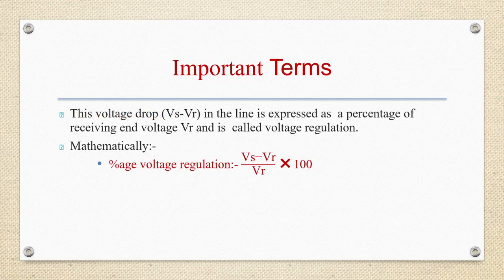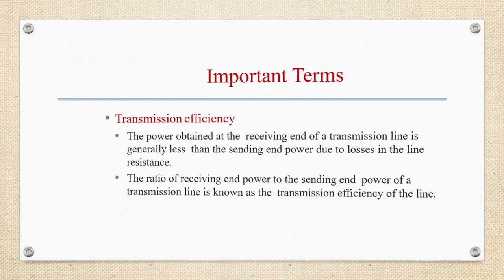So the difference in voltage at the receiving end of the transmission line between conditions of no load and full load is called voltage regulation, and it is expressed as a percentage of receiving end voltage. Mathematically, percentage voltage regulation is equal to (Vs minus Vr) by Vr into 100. Voltage regulation of a line should be low, that is, an increase in load current should make very little difference in the receiving end voltage.